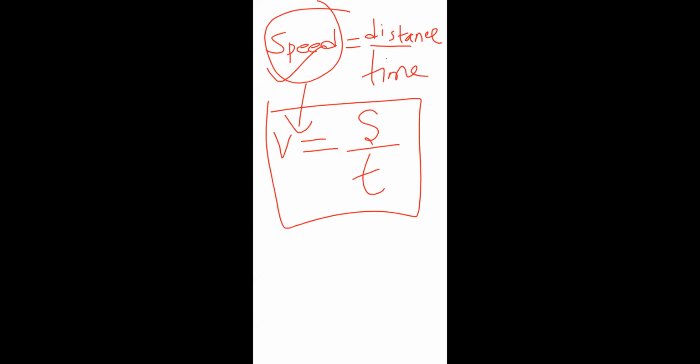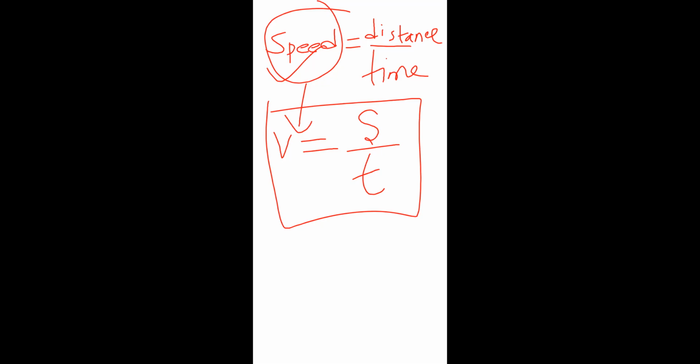Speed is denoted by v, distance is denoted by s, and time is denoted by t. Up to this written?